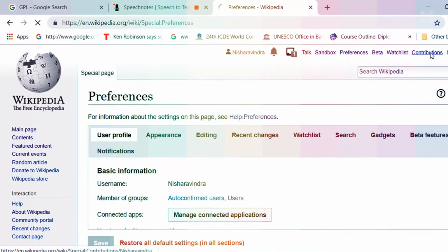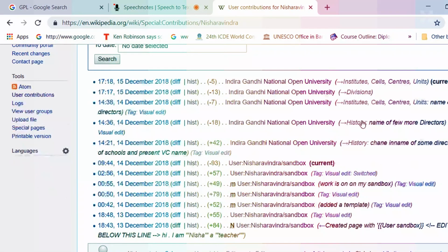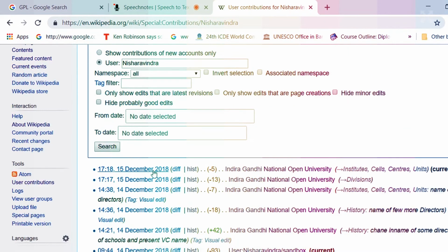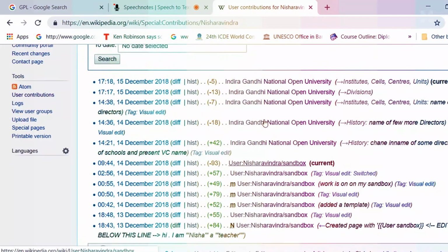Contribution shows how much contribution I have done. If I click on this, you see these are the contributions which I have made. I made one on 14th of December, I made one on 15th of December, I made one on 22nd January: all the contributions, the nature of the contribution, the time span. If you remember, I said it is easy to revert back to the previous version.